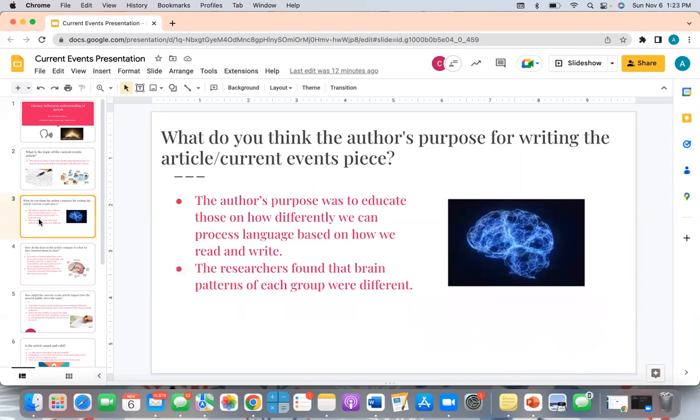What do we think the author's purpose was for writing the article or current events piece? The author's finding in the article was that there is no link between literacy and auditory understanding. The researchers also found evidence that people who can read and write in Hindi had improved connections in the brain between the graphomotor side of the brain, which is responsible for handwriting, and the part of the brain that processes speech sounds, or the auditory phonetic brain.